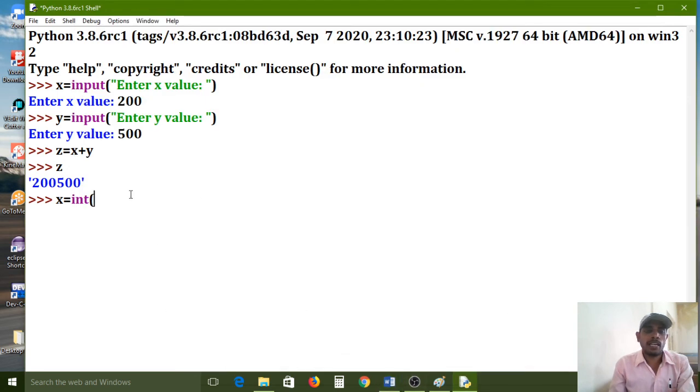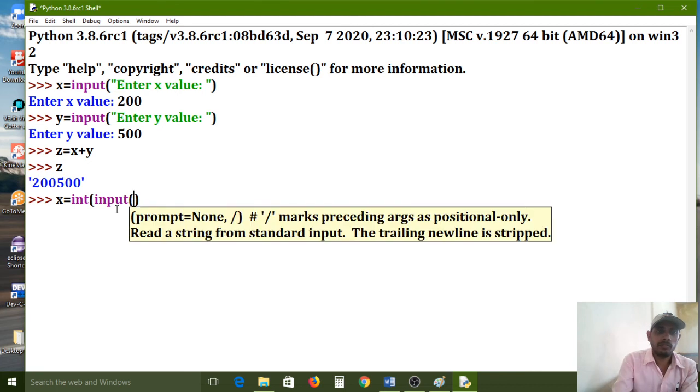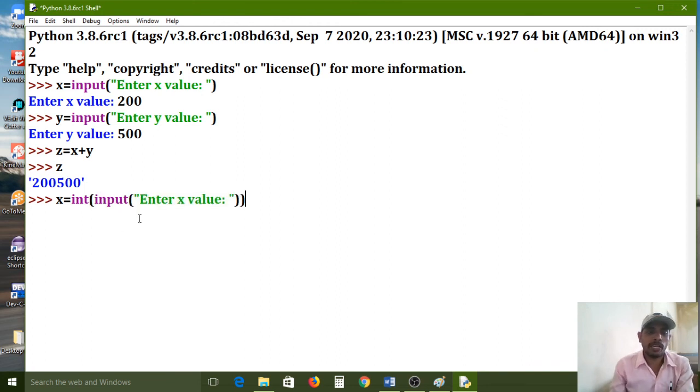So here I want to convert the string format to int format. For that I am using the predefined int function. Inside the int function I am writing the input function again, enter x value. And one more bracket I am closing, because this bracket is related to the first bracket. This is the input function, first opening and closing, and after that the int function opening, and at the end of the statement it is closing.